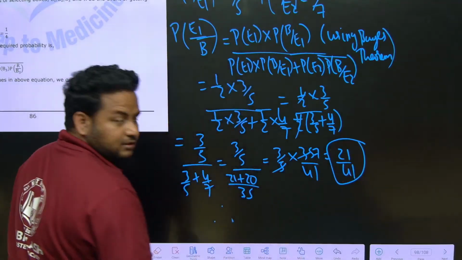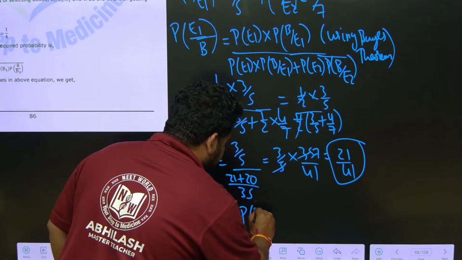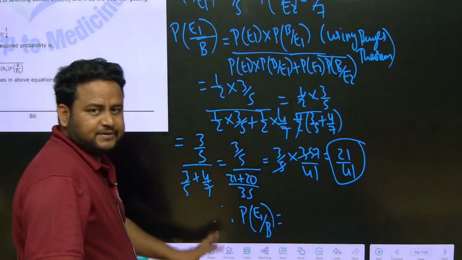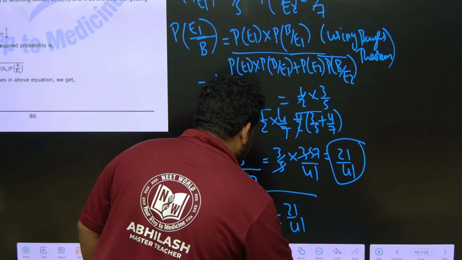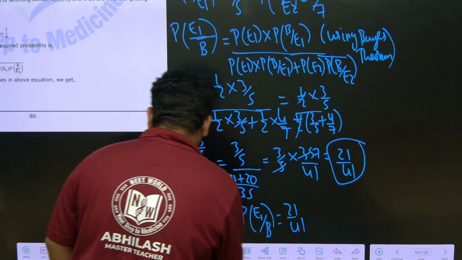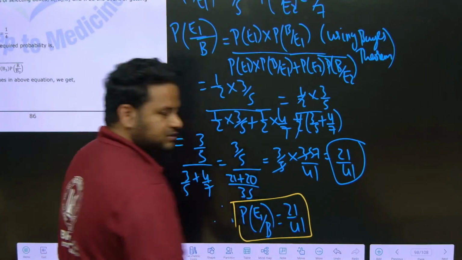Therefore you have to write: probability of getting the black ball from urn 1, that is B1, event 1, is 21 by 41. This is the answer to this question. This is the way to solve this question. This is the final answer. You have to put it in the box. Clear? This is how you have to solve this question, friends.